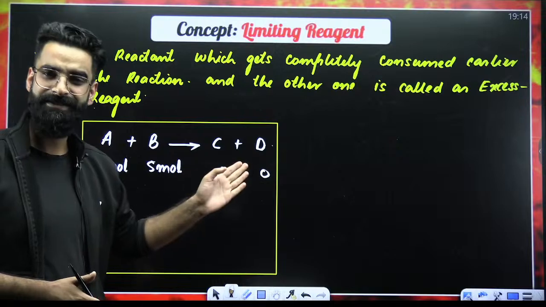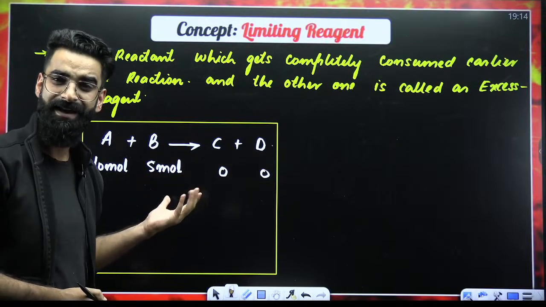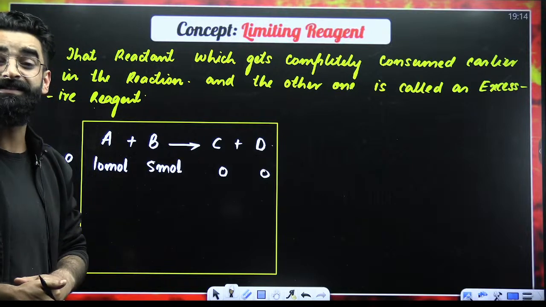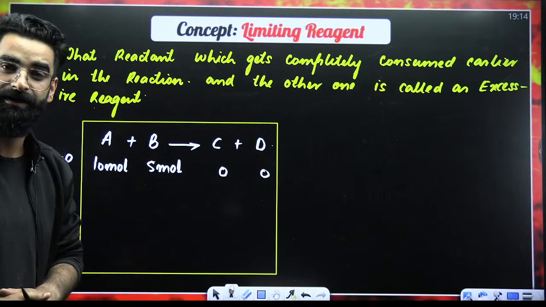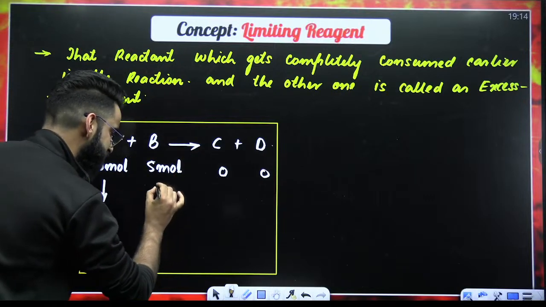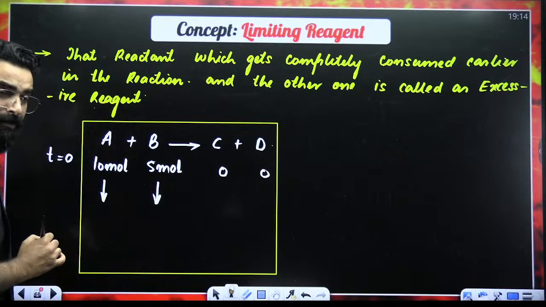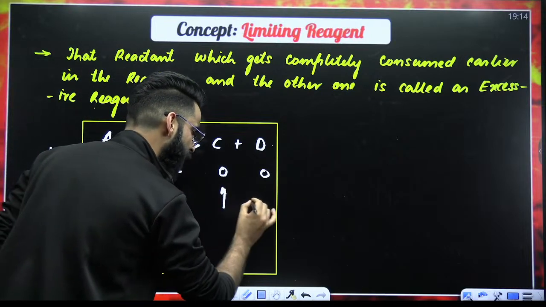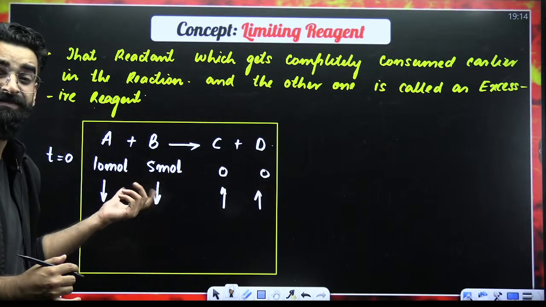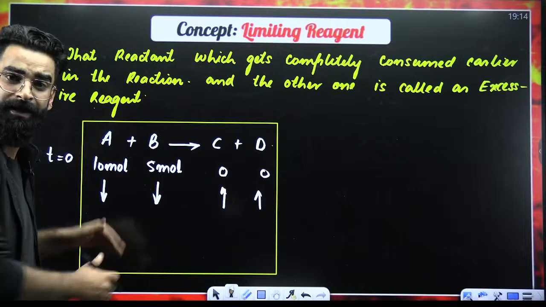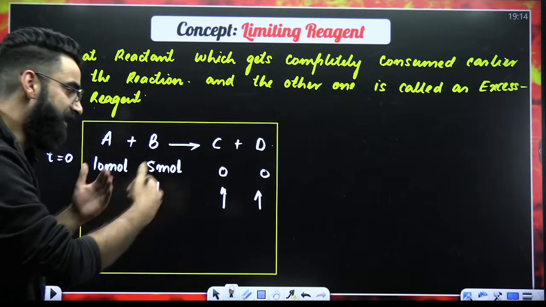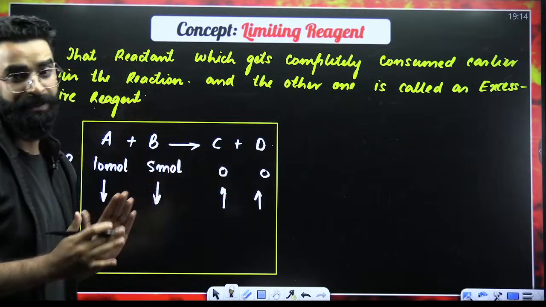As the reaction starts, as these reactants start reacting, what will happen eventually? I'll say as the reaction starts, the number of moles of reactants will keep on decreasing with time, and the number of moles of products will keep on increasing with time. As these reactants start to react, the number of moles of reactants will decrease with time, and the number of moles of products will start to increase.